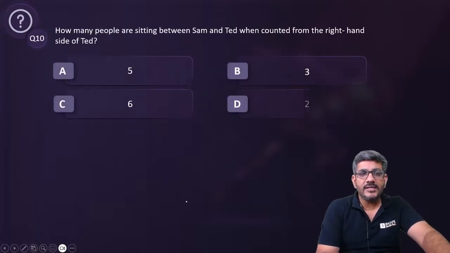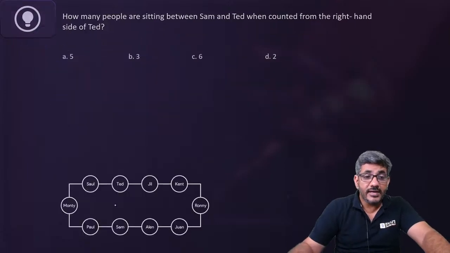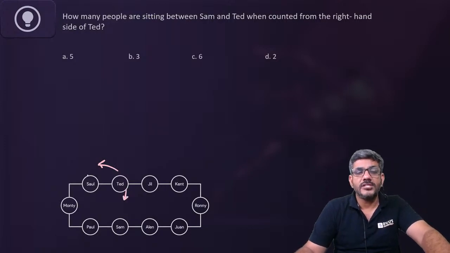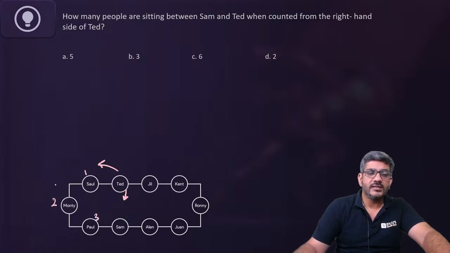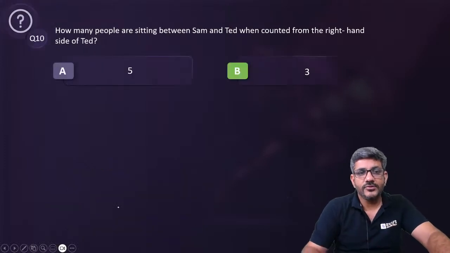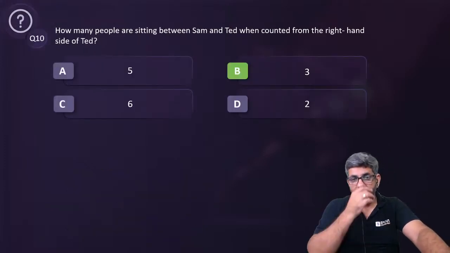And how many people are sitting between Sam and Ted when counted from the right hand side of Ted? टेड के राइट से शुरू, टेड का राइट इस तरफ है, they are facing in this direction, तो यहां से शुरू करो तो टेड और सैम के बीच में कितने लोग हैं? 1, 2, 3 and Sam is there. So there are 3 people between Ted and Sam when counted from the right hand side of Ted. So the answer for this question is option B, that is equal to 3.